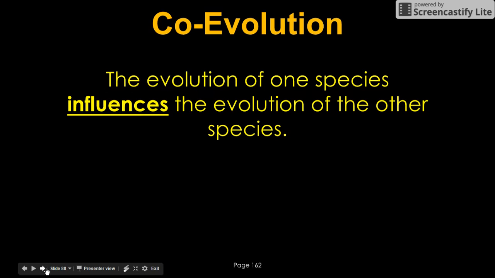Let's talk about coevolution. Coevolution is when the evolution of one species influences the evolution of the other species. We know that co means together, so they are going to change over time together.